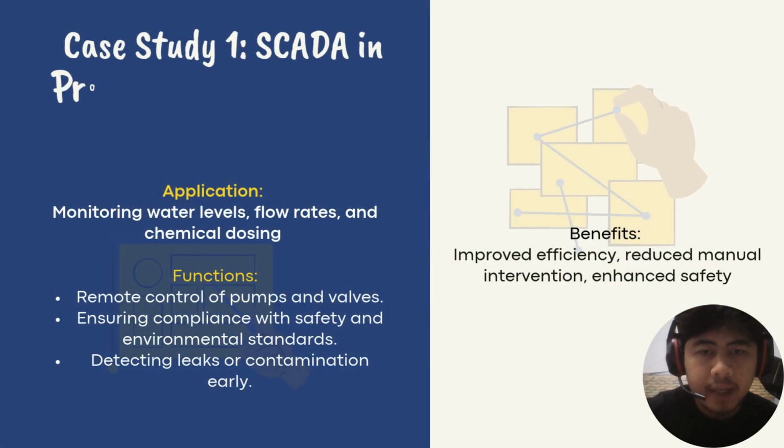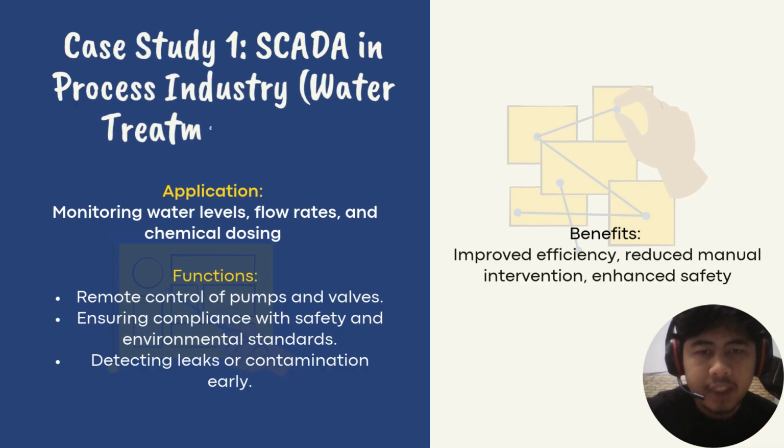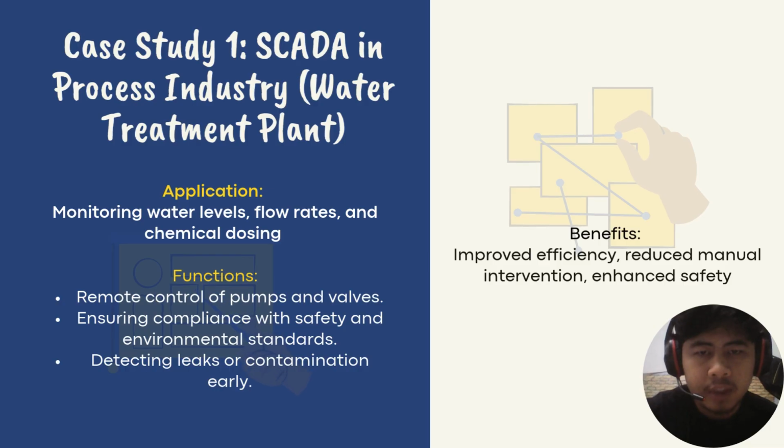Now let's look at the case studies. For the first case study, SCADA in process industry: water treatment plant. The application used is monitoring water level, flow rates, and chemical dosing. And the functions are remote control of pumps and valves, ensuring compliance with safety and environmental standards, and lastly, detecting leaks or contamination early.